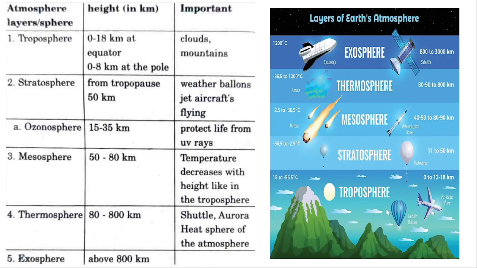Thermosphere is the hottest because it reduced, increased, and again reduced. Now it has increased. So here the temperature is the highest. See, 1200 degrees centigrade. That's why, which layer is the hottest? Thermosphere. Satellites all go to this area. And also you have to remember the kilometers. Troposphere is 8 to 18, very very important. At the poles, it is up to 8 kilometers. At the equator, it is 18 kilometers. It contains clouds and mountains. All these things are very very important.